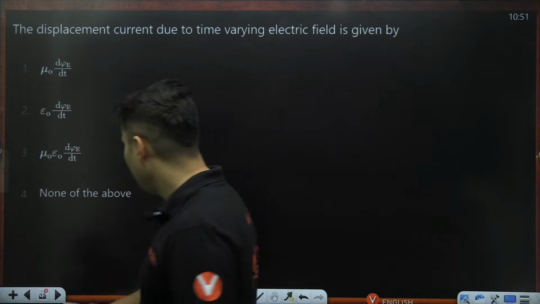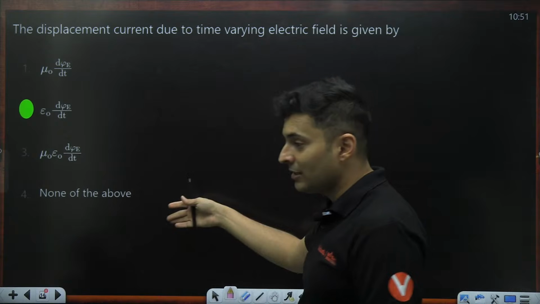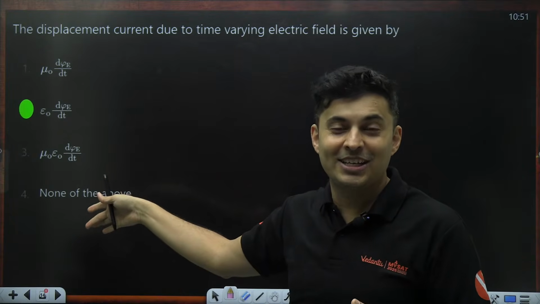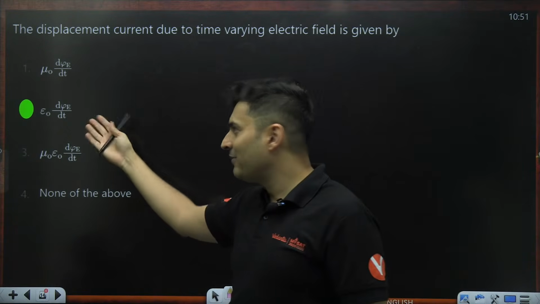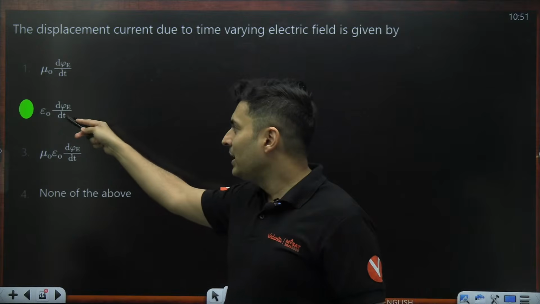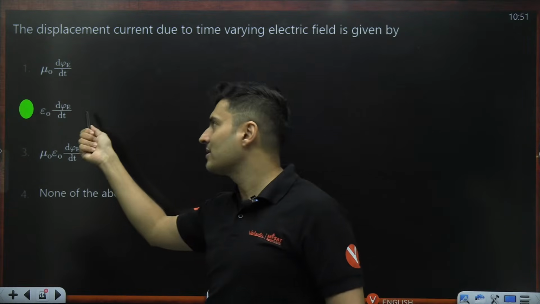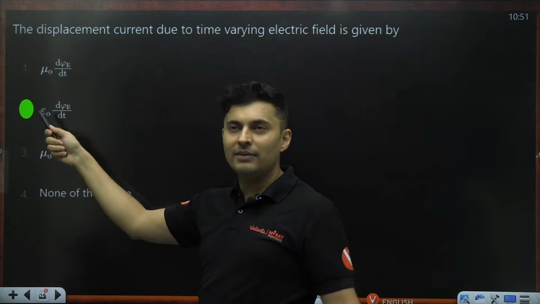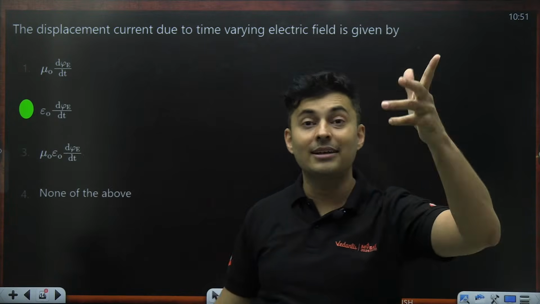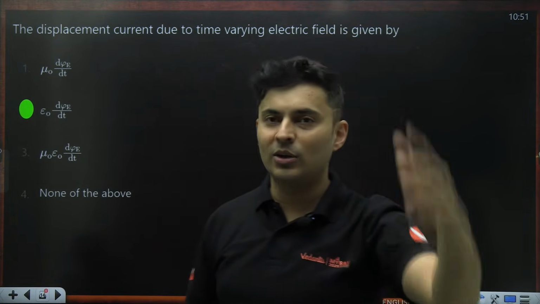Option B for IIT Bombay. This question, by the way, came in JEE. JEE Mains asked this question. Can you believe that? Epsilon naught d phi by dt. Now you know permittivity will be there and rate of change of electric flux, because electric flux is associated with electricity, permittivity, charges, right? So epsilon naught is there.